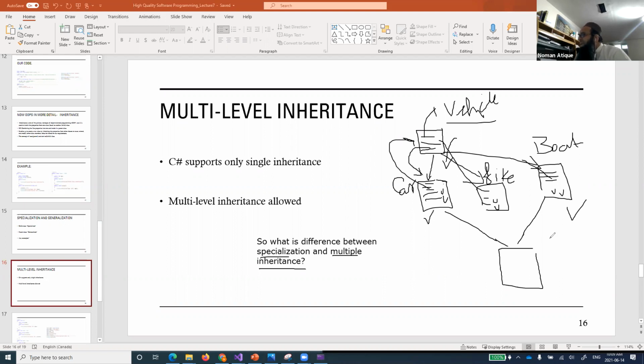Now, please bear in mind that going from this direction to this direction, extending the features of one class into the others, is allowed, and it is called multi-level inheritance. It is not multiple inheritance. If you start going in the reverse direction, combining this feature and this feature into a new class, this is called multiple inheritance, which is not allowed over here.